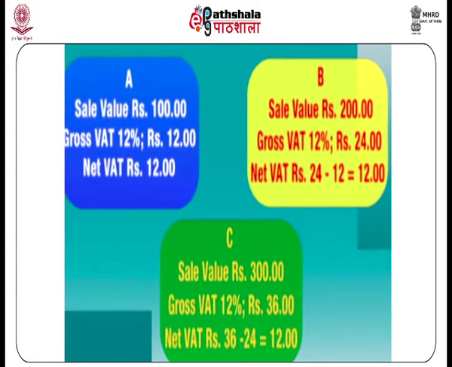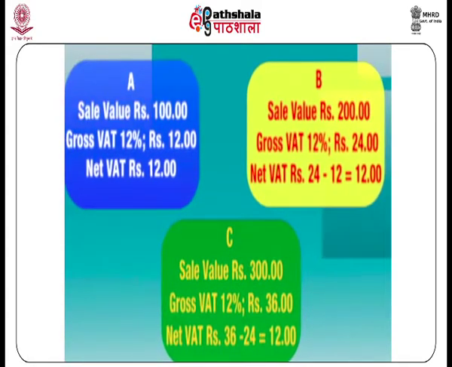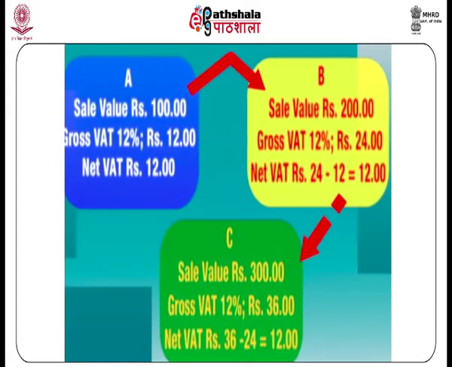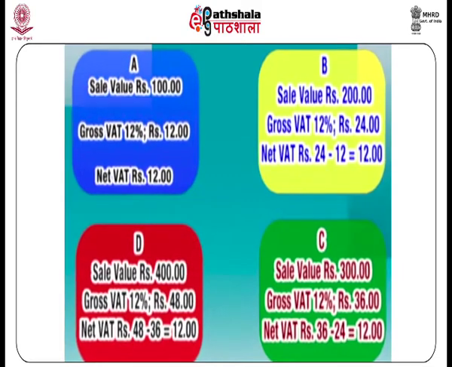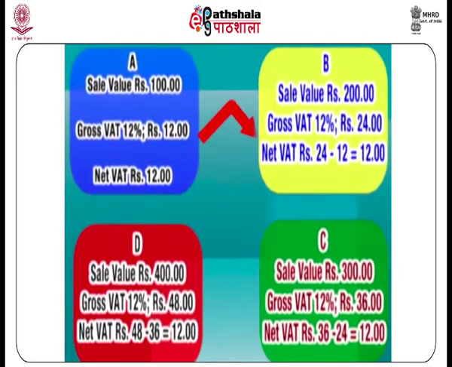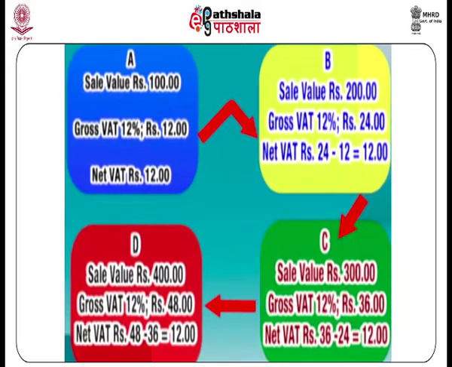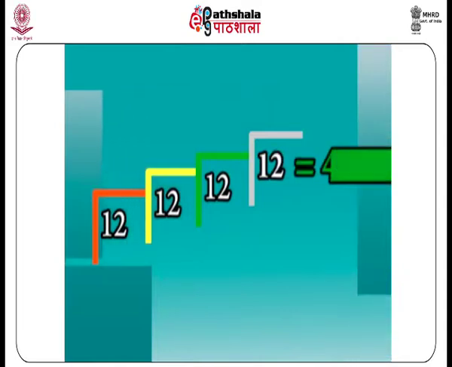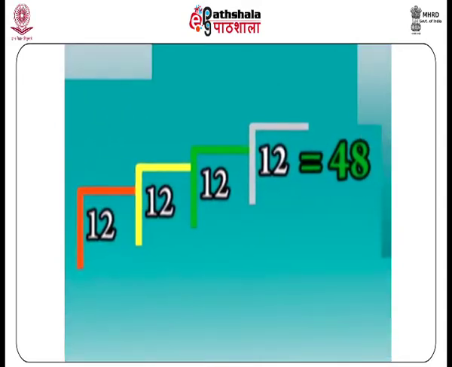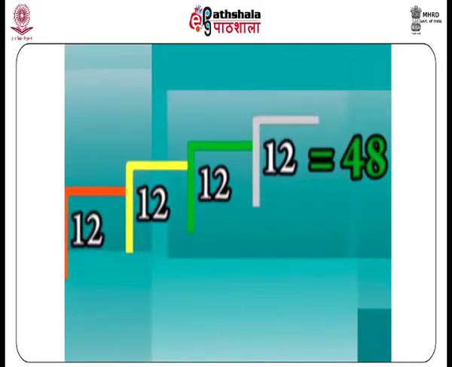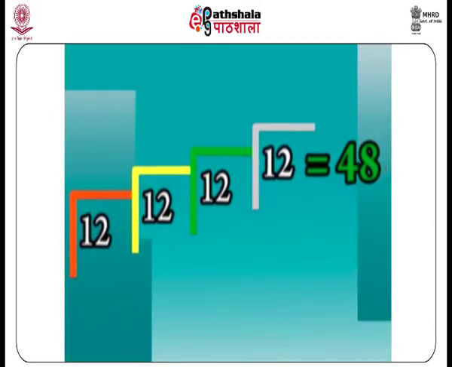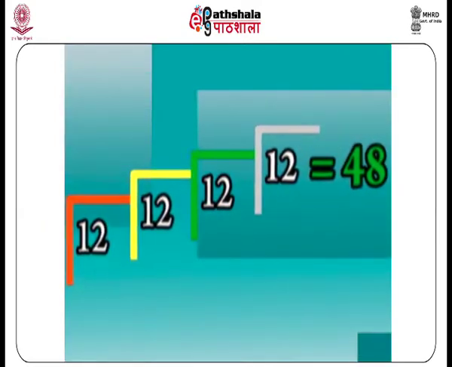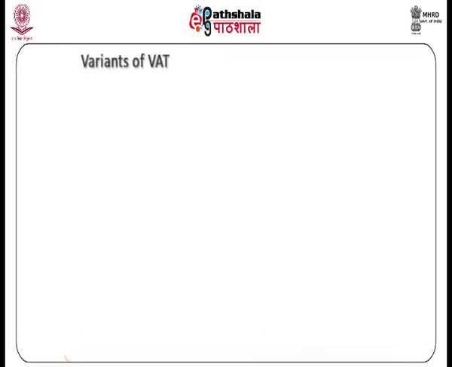Similarly, the sale price for dealer C would be Rs 300. As he buys tax paid goods, his net VAT liability is Rs 12, and the sale price of dealer D would be Rs 400, and his net VAT liability will be Rs 12. This indicates that VAT is collected at each stage of the production and distribution process. The burden of VAT payment falls on final consumers only. Thus, it is a broad-based tax covering the value added of each commodity in a firm during all stages of production and distribution. Now we will discuss variants of VAT.